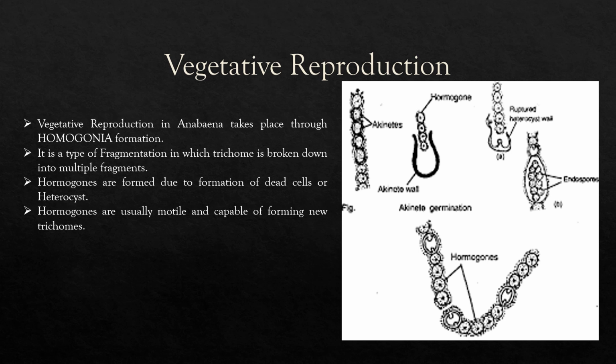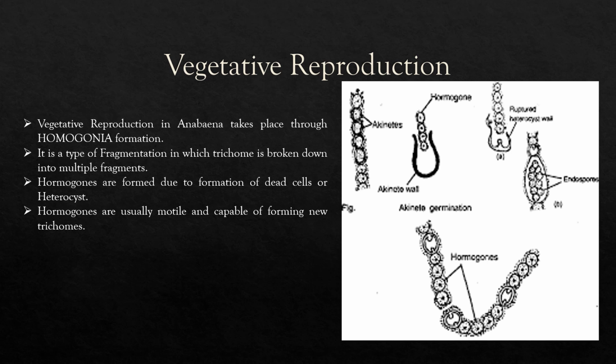You see the fourth point, that hormogones, the fragments which are formed after hormogonia formation, are usually motile and capable of forming a new trichome. So in this way they are motile, they can move and they can produce new fragments.